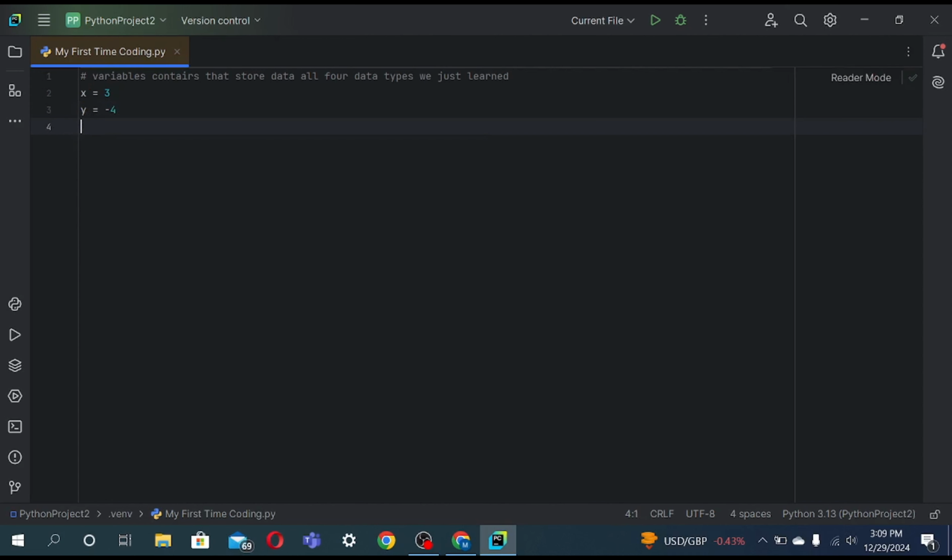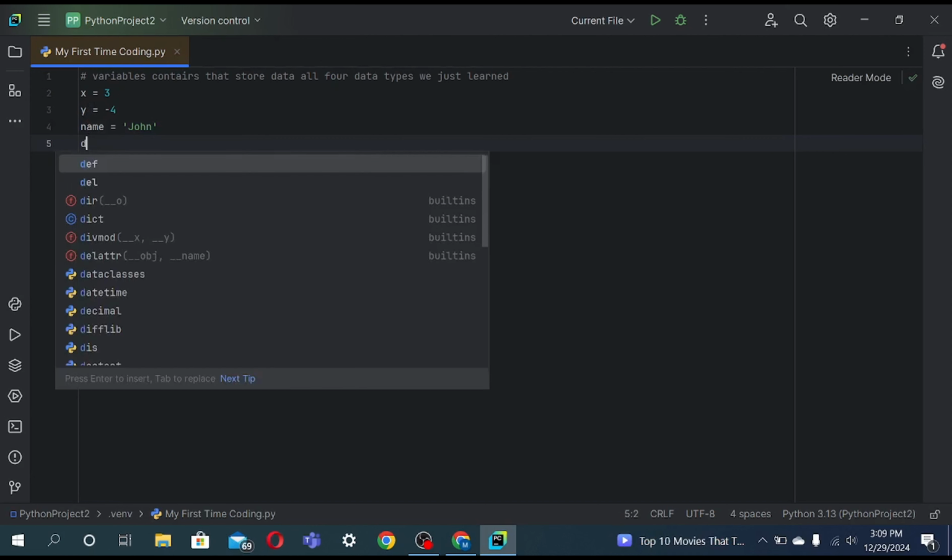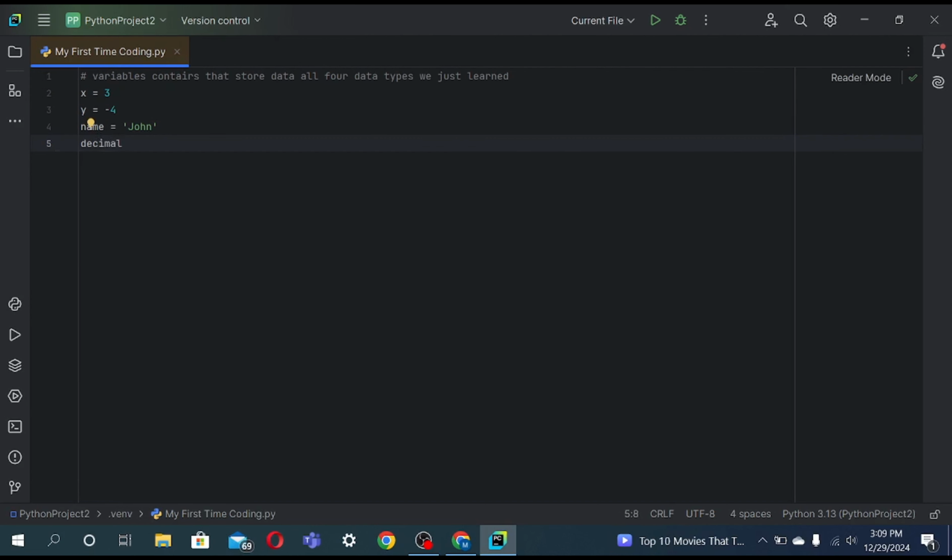And for example, I have an example. Name equals John. Okay, name equals John. Could be in single quotes or double quotes. I just used single quotes. Could also store a decimal. You can just use any name for the variable. Decimal equals 3.14 whatsoever. And last of all, boolean.